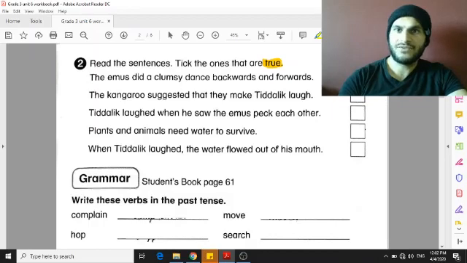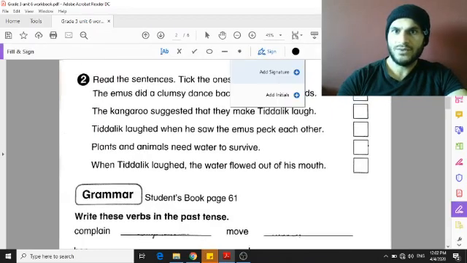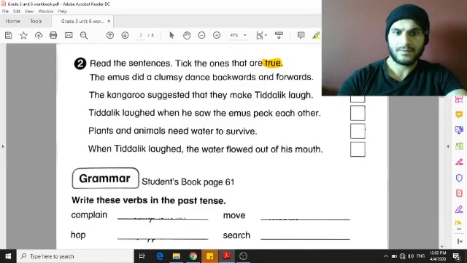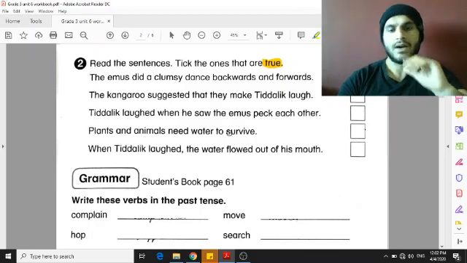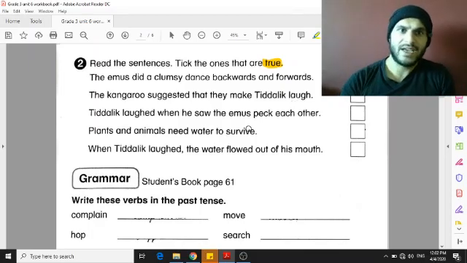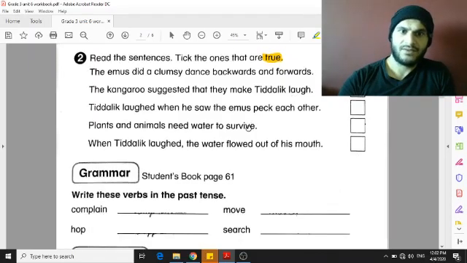If it's true, you have to tick it like this. If it's false, you have to put false next to it, like an X. True or false? You decide, okay? Survive means to stay alive.